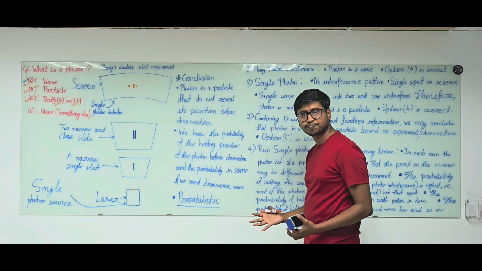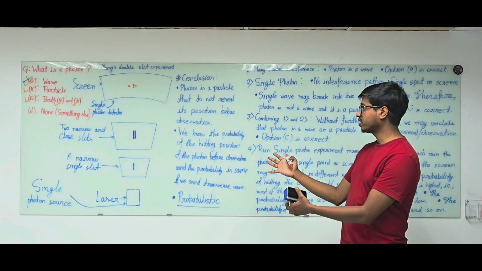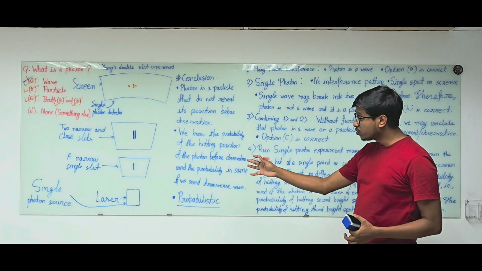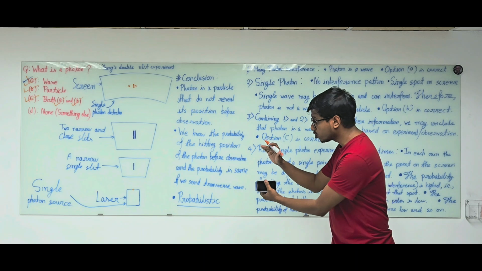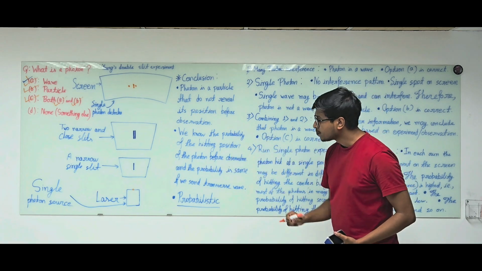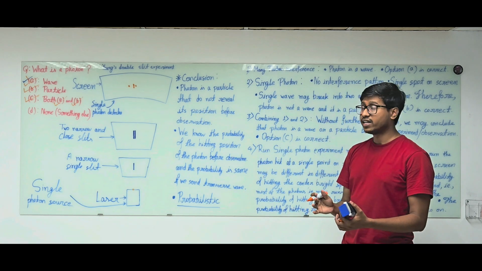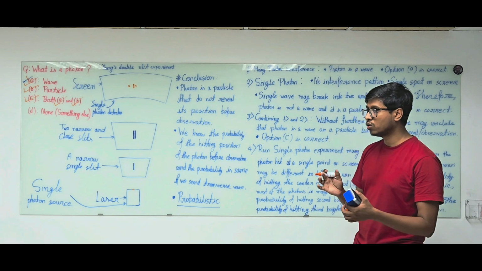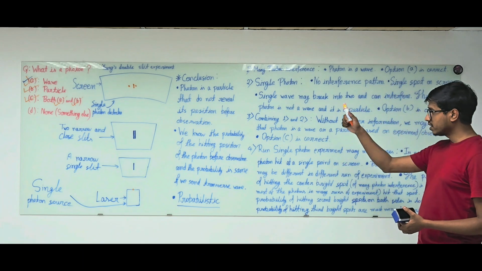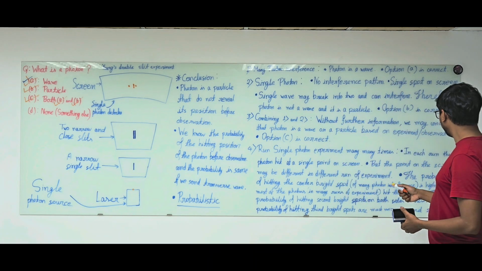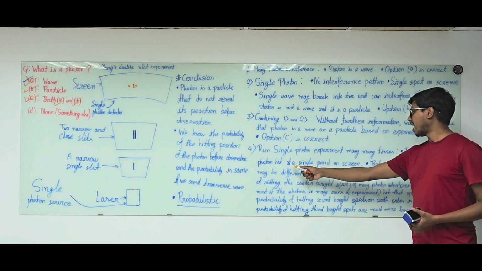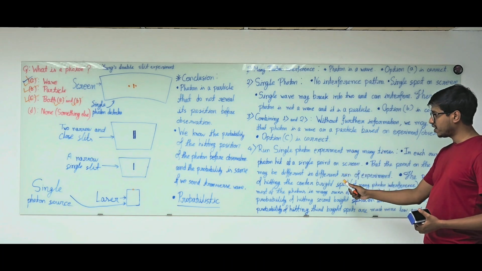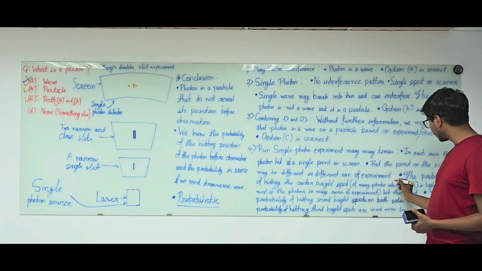So what is happening here? We are not touching the experiment apparatus in the interval between two photons generated by the photon source, but they are hitting different positions on the screen. So what we observed is that after running the experiment many times, in each run the photon hits a single point on the screen, but the point may be different in different runs of the experiment.